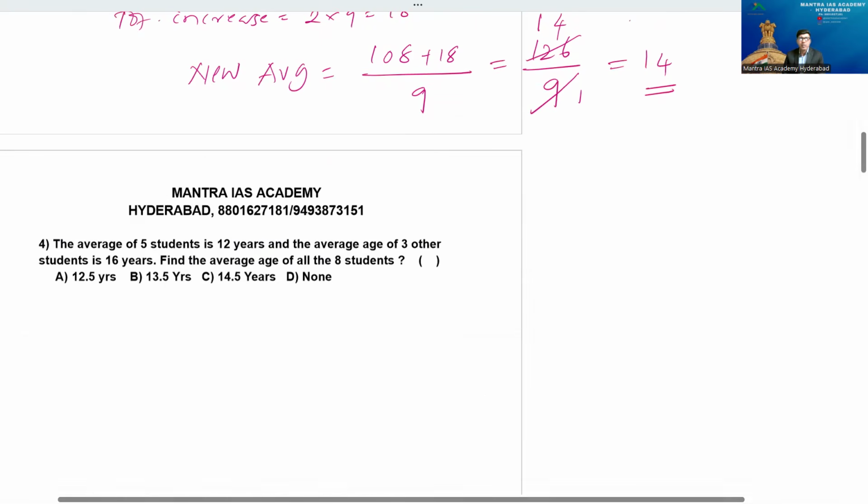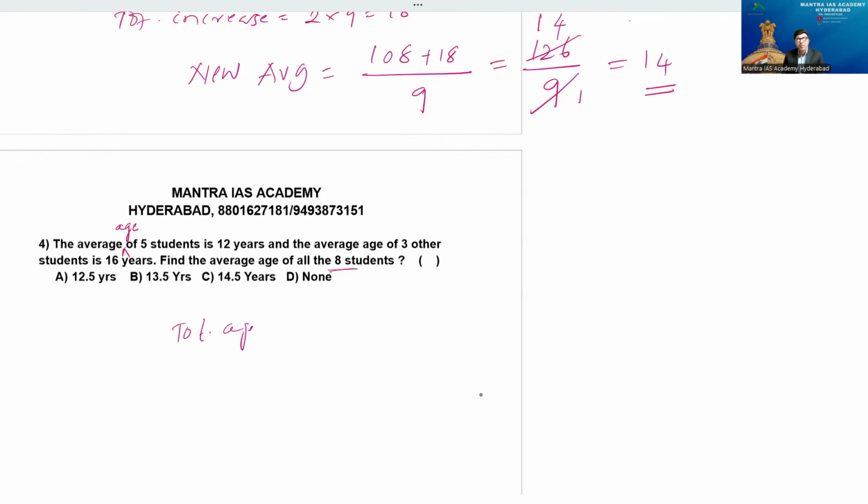The average age of 5 students is 12 years and the average age of 3 other students is 16. Find the average age of all the 8 students, beta. Point is very clear.